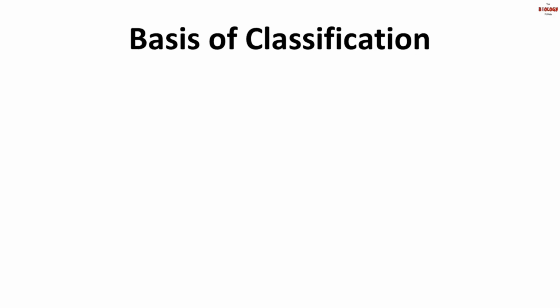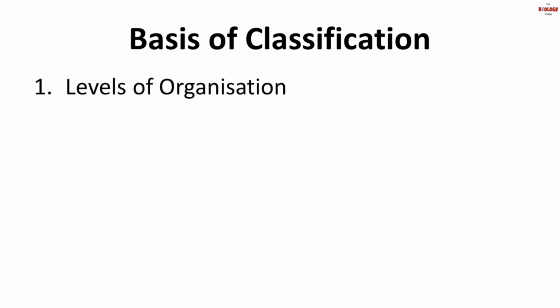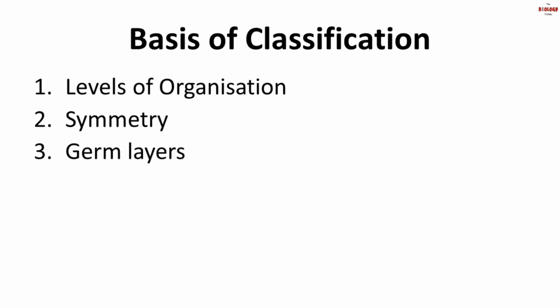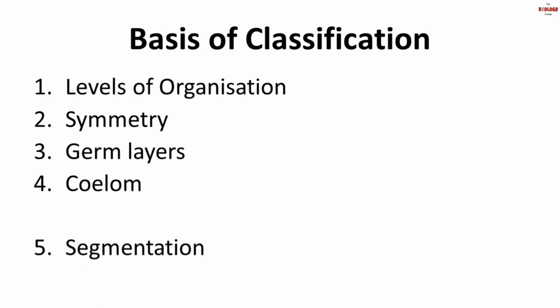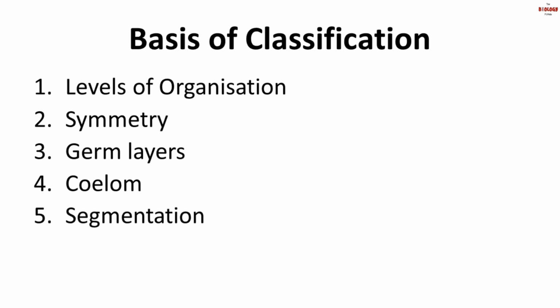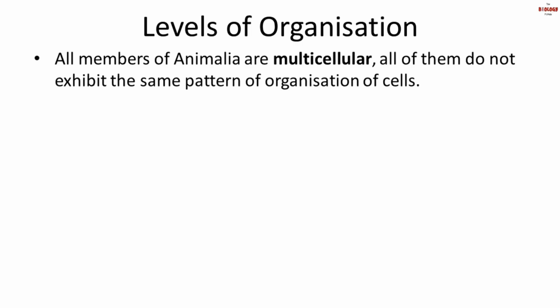So here we have six bases of classification. First is levels of organization, second is symmetry, third is germ layers, fourth is coelom, fifth is segmentation, and lastly we have notochord. Let us learn about each basis of classification in detail. First is levels of organization.